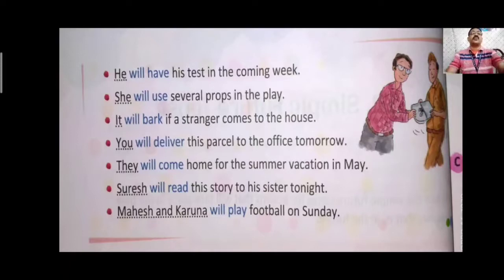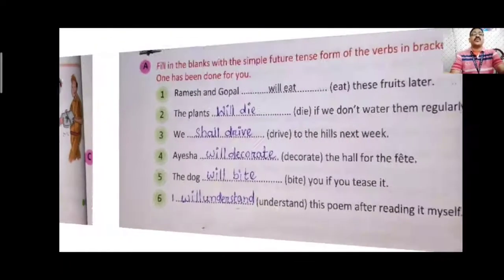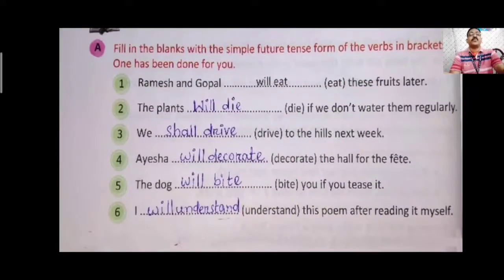So as I told you, in the future tense we use shall and will, but the base form of the verb always remains in the present form. This is about where to use will and shall. Once more I am telling you, shall is generally used with the pronouns I and we, but in the case of a noun, whether it is singular or plural, it doesn't matter.